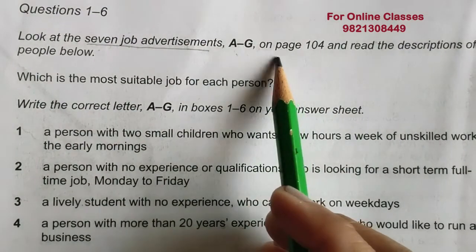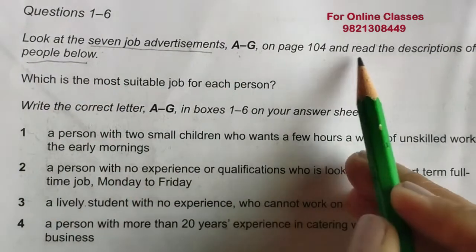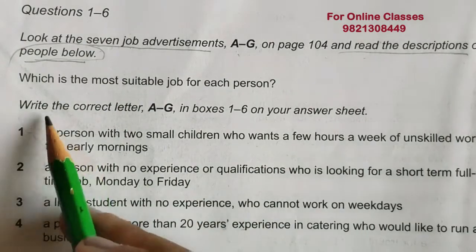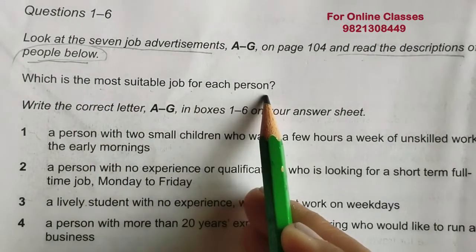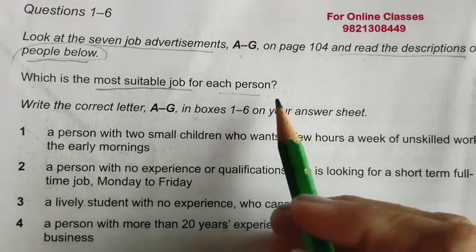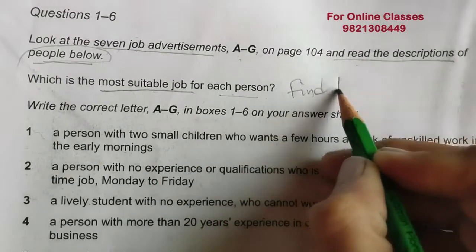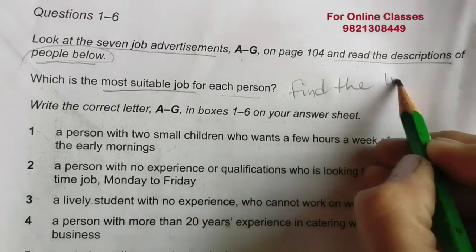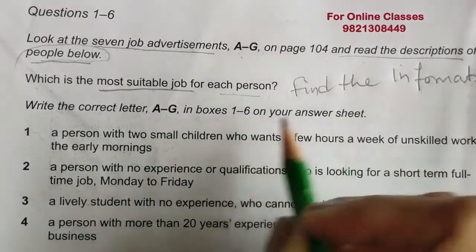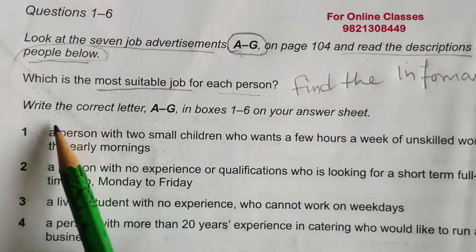A to G on page 104 and read the descriptions of the people below. Which is the most suitable job for each person? Basically, they just want to say find the information from the following paragraphs from A to G. Okay, let's read it.